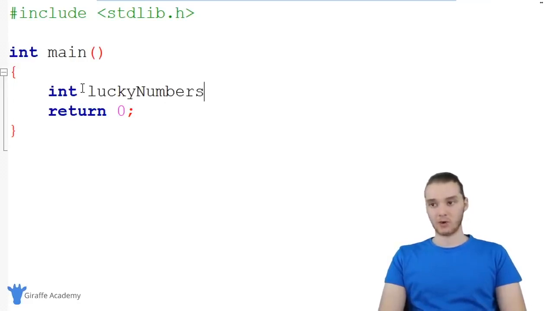Whenever I create an array, I always want to use a special little symbol. And this symbol will tell C that instead of just creating a normal variable, we want to create an array. And it's an open and closed square brackets. Whenever I use these open and closed square brackets after the name, it's going to tell C we want to store multiple pieces of information. Now, there's a bunch of different ways we can create these arrays. The easiest one, though, is to just say equals, and I can make an open and closed curly bracket.